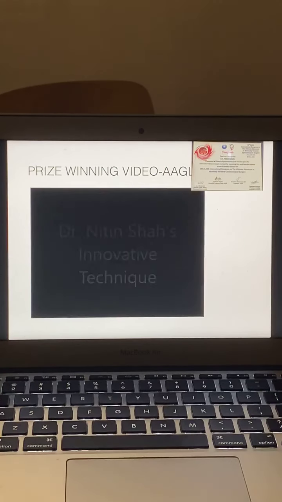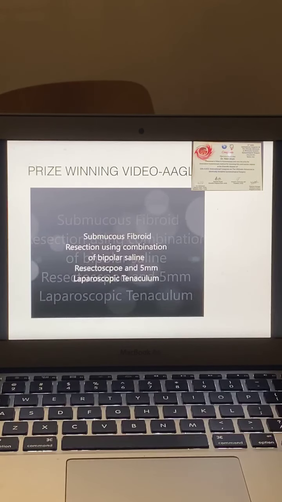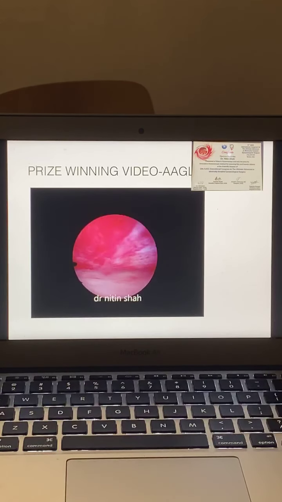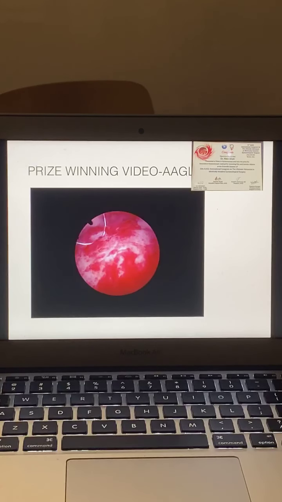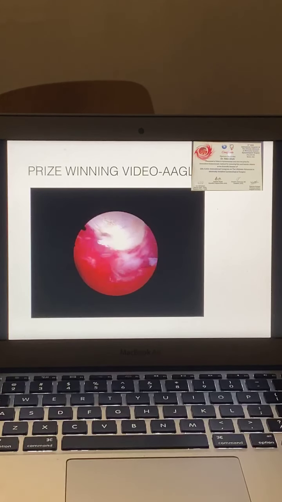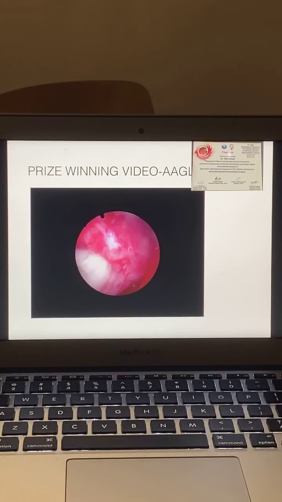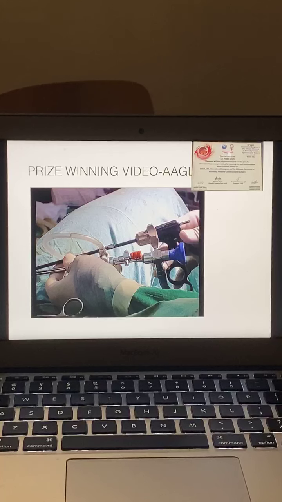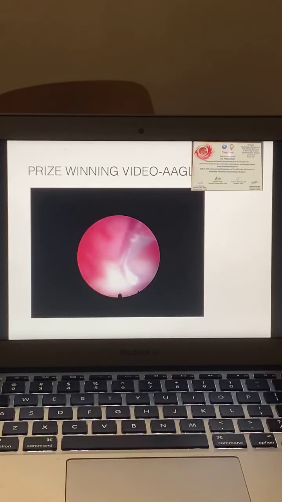So this is the resection of a submucous fibroid. Partly you shave it off with the help of the bipolar resectoscope. You resect 40 to 50% of the fibroid, and for the remaining 30 to 40% you can use the laparoscopic tenaculum by the side of the hysteroscope, and you can remove it. The advantage is less absorption of saline, and as you approach near the endometrial cavity, less thermal damage to the adjacent endometrium. Very good for the infertility patient. And there is a complete removal from the capsule.